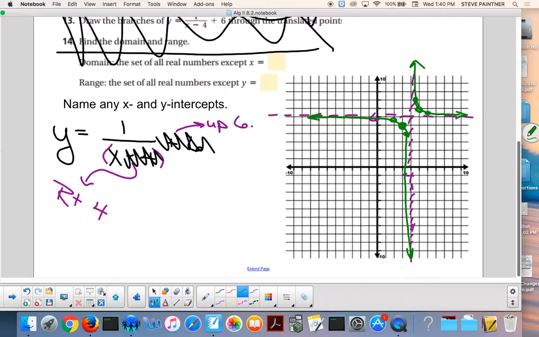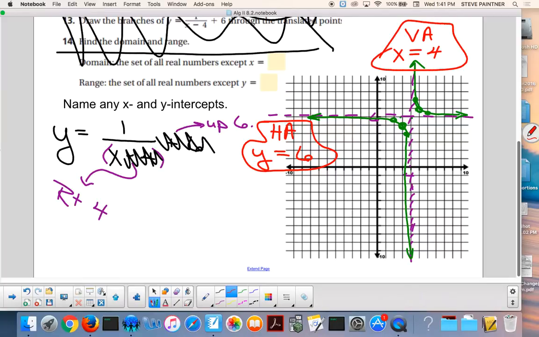I forgot the label. My fault. Sorry. What's the vertical asymptote called? Vertical asymptote is x equals 4. x equals 4. Horizontal asymptote is y equals 6. Good. There it is. And there it is. Okay.